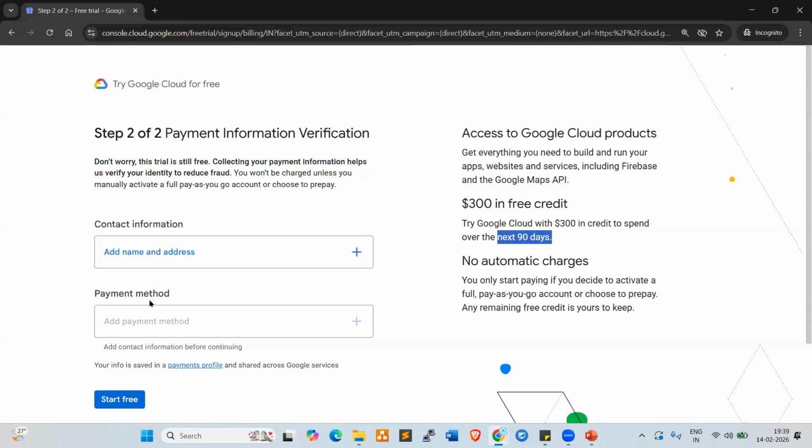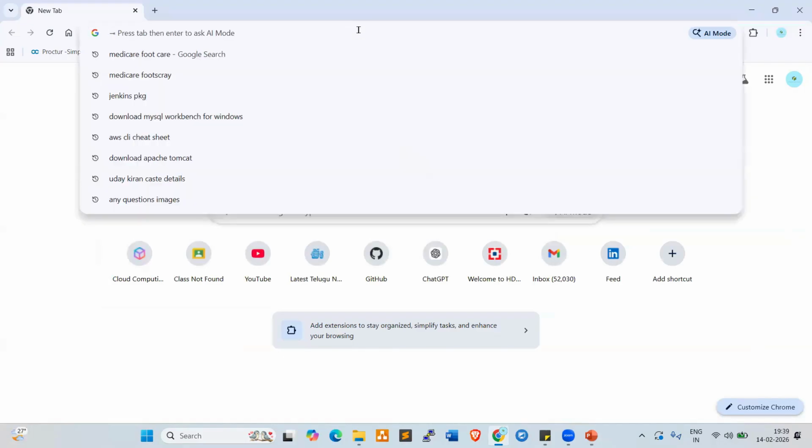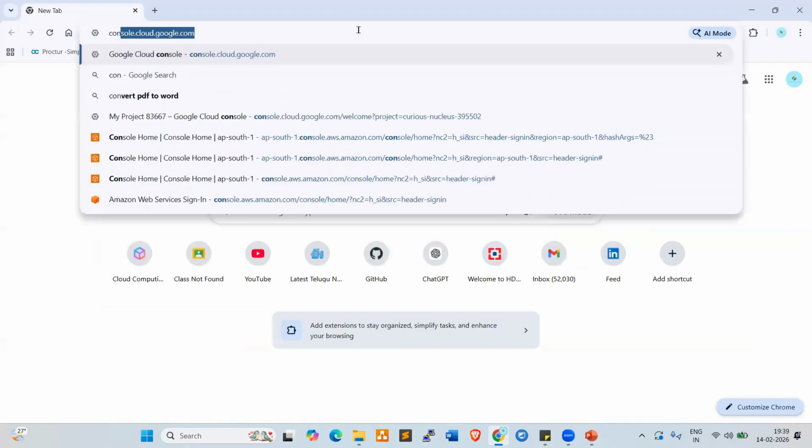So creating a GCP account is very easy, very simple. Just how we create a Gmail account, the same way the GCP account is also very easy to create. Once you fill all the information and give the card information, click on start free. Once you click on start free, the account will be created. Now, once the account is created, go back to the browser and give console.cloud.google.com.